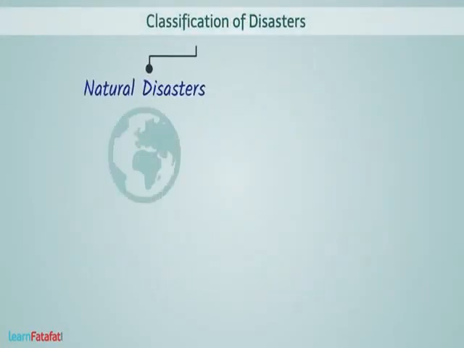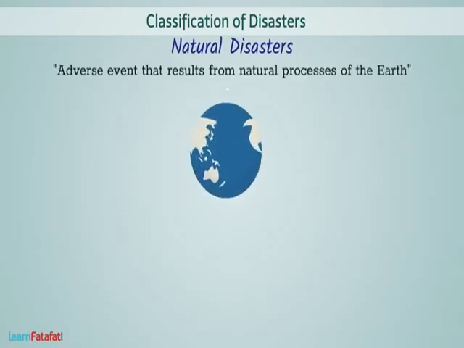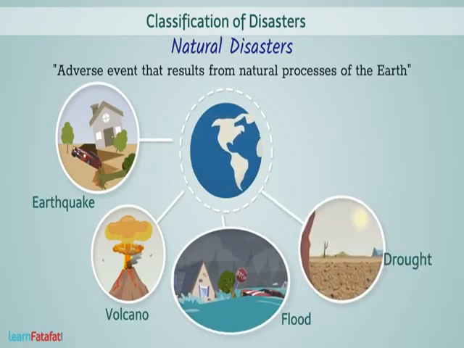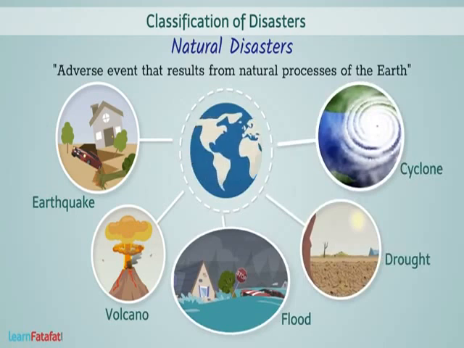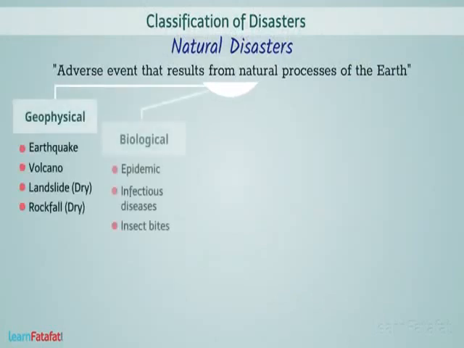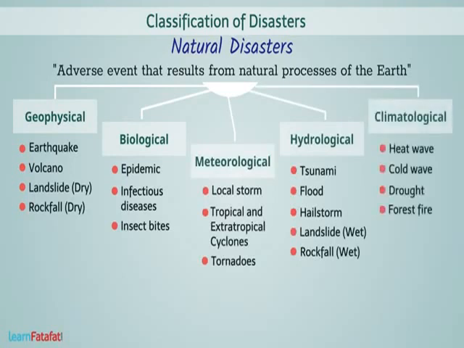One way to classify disasters is natural disasters and man-made disasters. A natural disaster is an adverse event that results from natural processes of the earth. It could be earthquakes, volcanoes, flood, drought, cyclones, etc. Natural disasters can be further categorized into geophysical, biological, meteorological, hydrological, and climatological disasters.